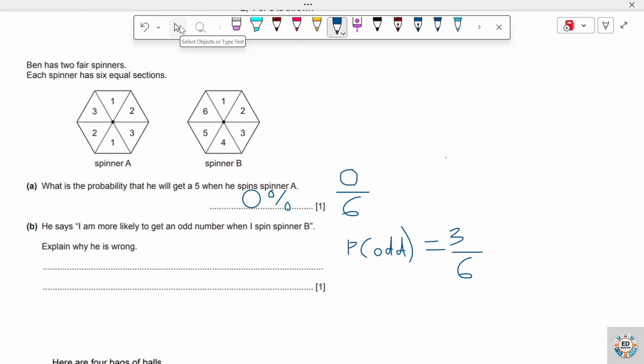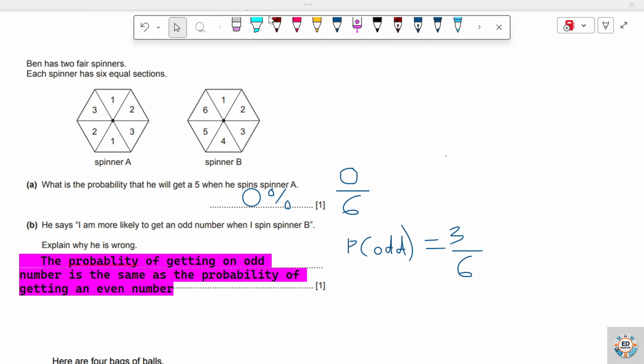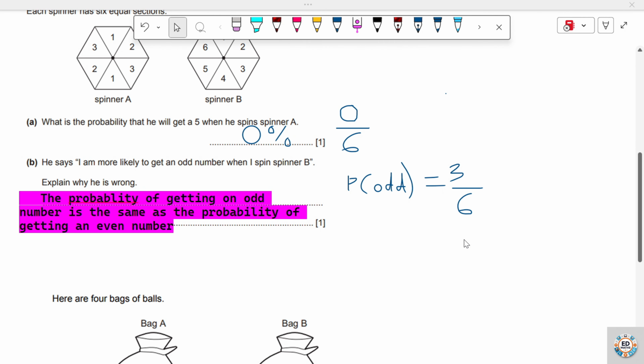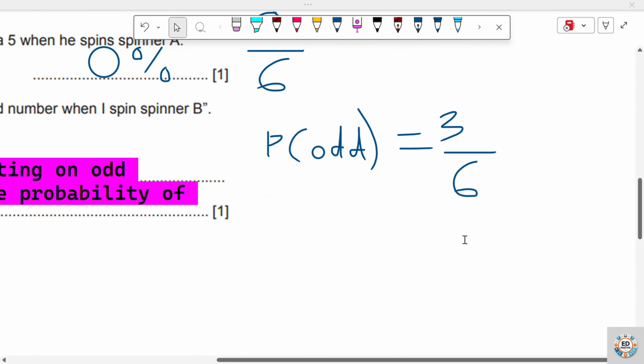So this is going to be my explanation. He's wrong because the probability of getting an odd number is the same as the probability of getting an even number. So it's no more likely to get an odd number, and we've done the calculation here. Probability of odd number is 3 out of 6. We could also do the calculation for the probability of getting an even number.